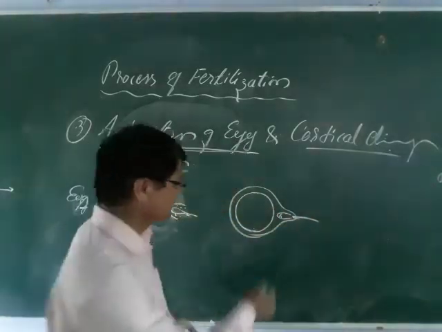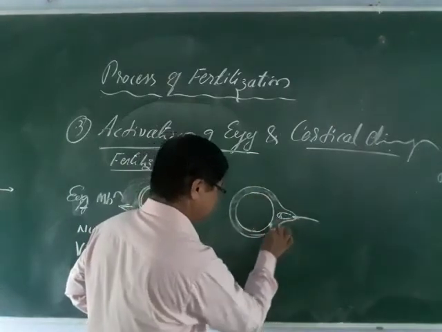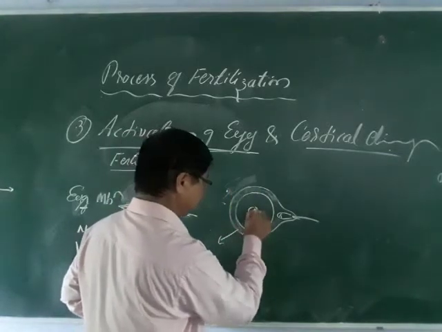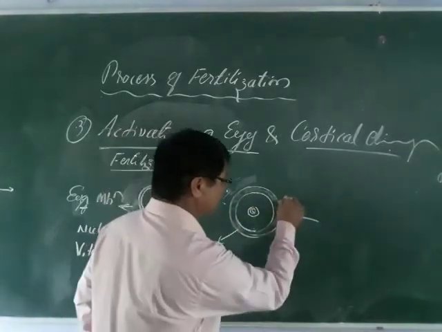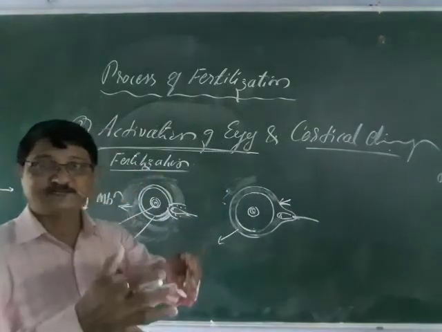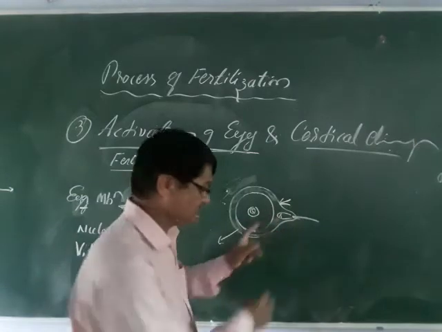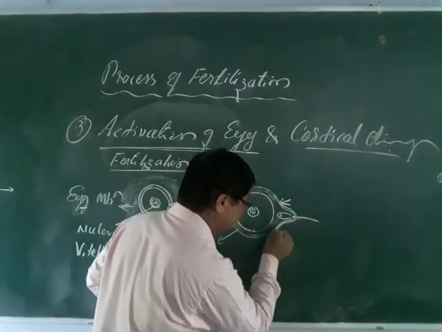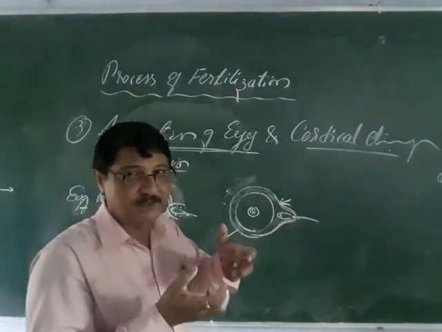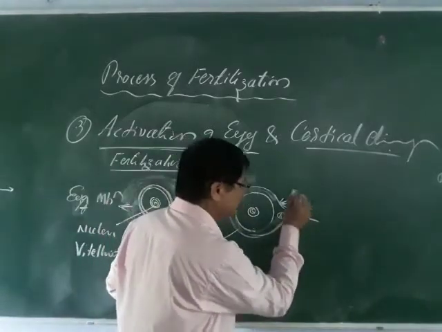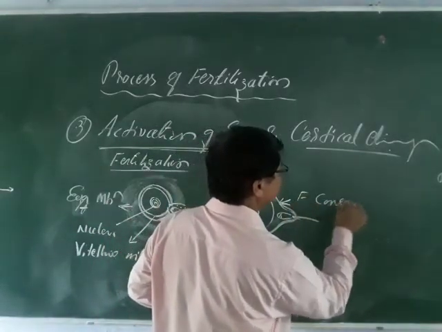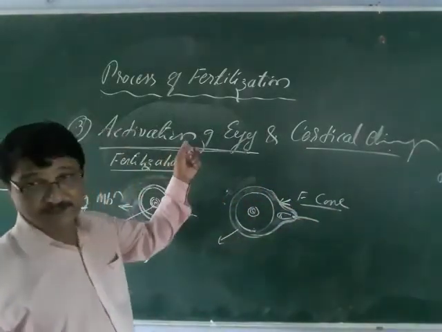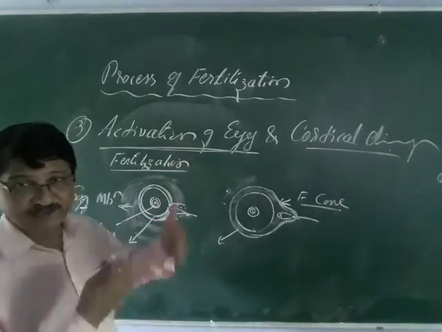So this is the vitelline membrane, this is the egg, and inside there is the nucleus. Such an outgrowth, a protuberance, forms where the sperm enters, to engulf the head of the sperm, and this is called the fertilization cone. It is called the fertilization cone. A cone-like structure is developed at the time of activation, and immediately the cortical changes start.